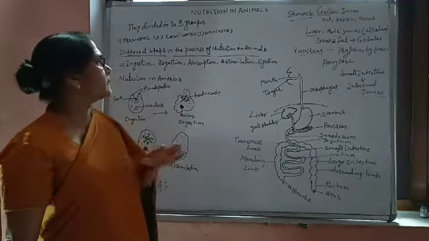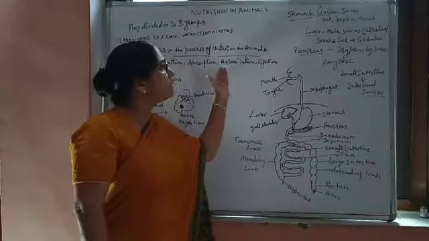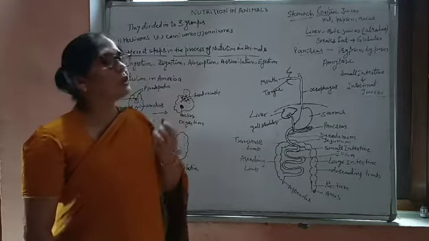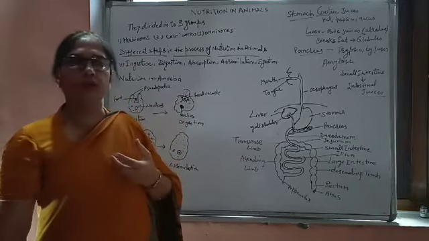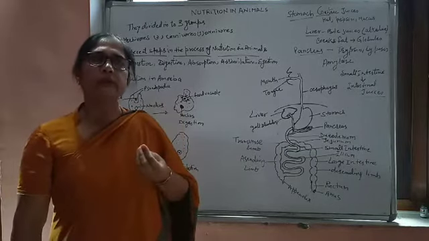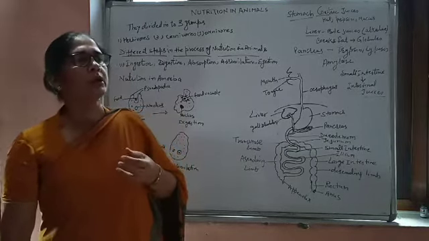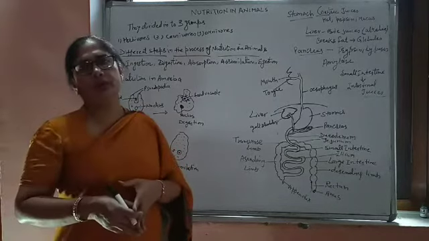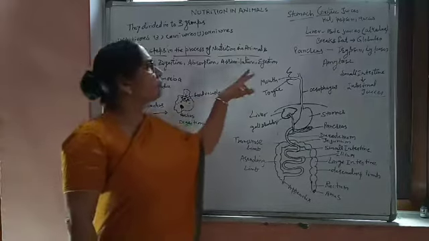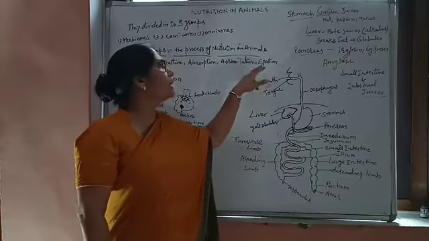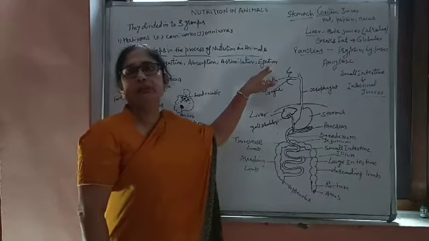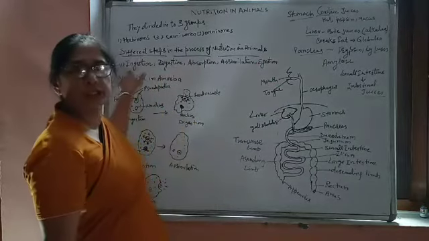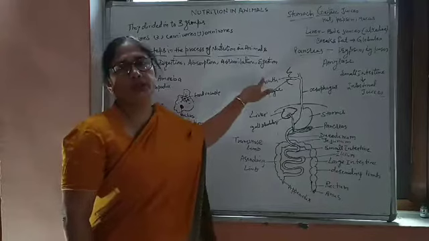We have already discussed this. Now after assimilation, the waste material, or the food which is not utilized, not digested or not absorbed by the body, is thrown out of the body. Simply getting rid of the waste material from the body is known as egestion. Again, please don't get confused. This is ingestion and this is egestion.